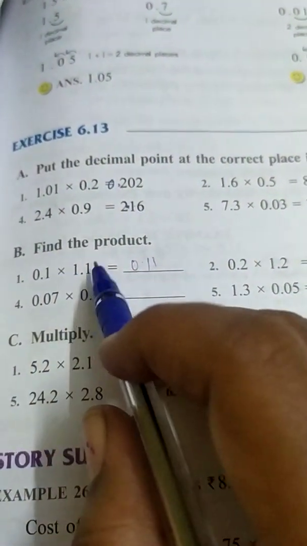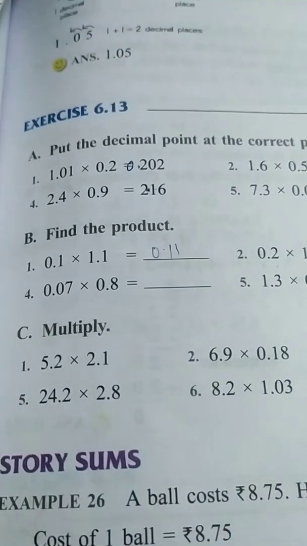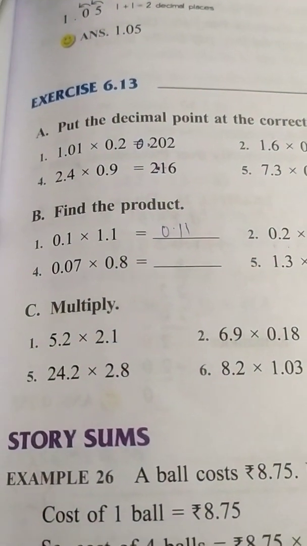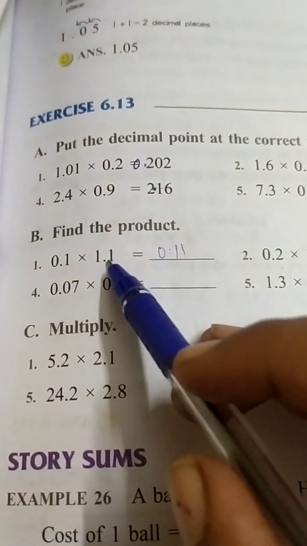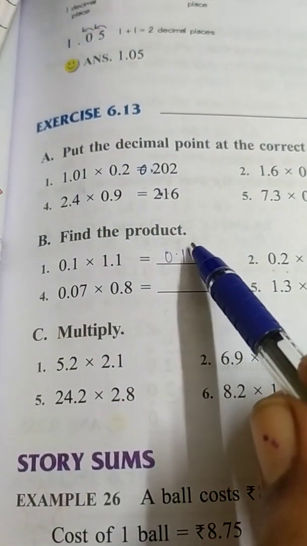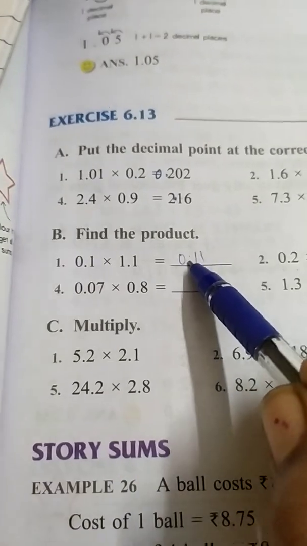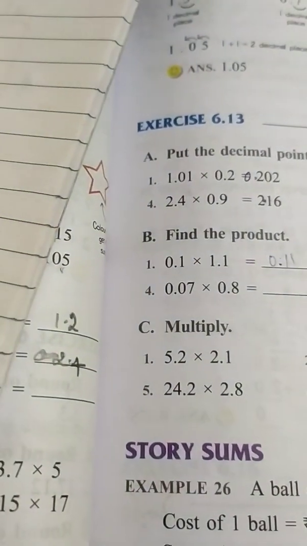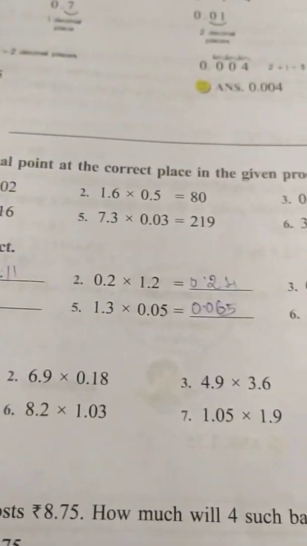Problem number B, 0.11. That is, we will leave the decimal point and multiply the number alone. 1 into 11 is 11. Now count how many digits were there after the decimal point. 1, 2. So totally 2. So after 11, you are going to keep a decimal point and include 0 as you don't have a whole number.